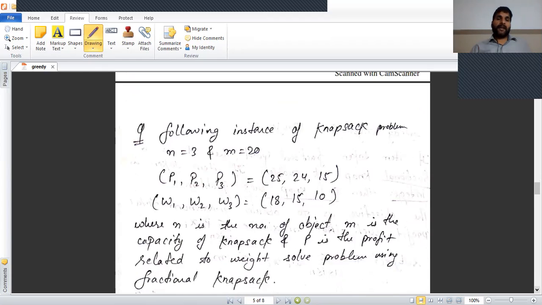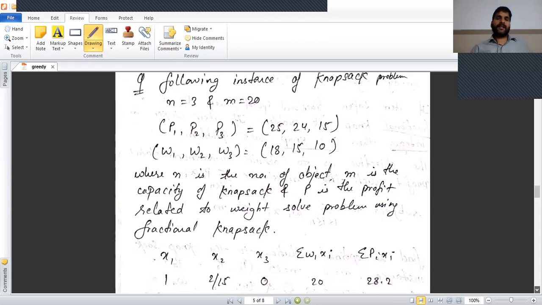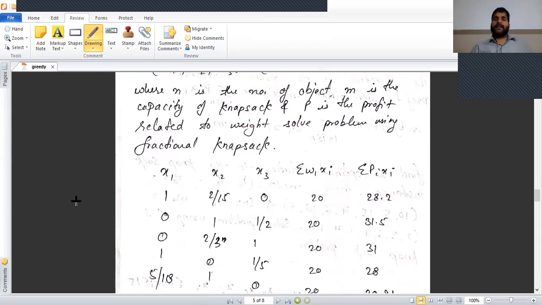According to weight and profit, where n is the number of objects, m is the capacity of the knapsack, and p is the profit related to weight, solve the problem using the fractional knapsack, and the above problem solve using the 0/1 knapsack. According to the fractional knapsack, we take different values of x1, x2, x3, and we calculate the value of wi xi less than or equal to 20, and correspondingly calculate the value of pi xi.